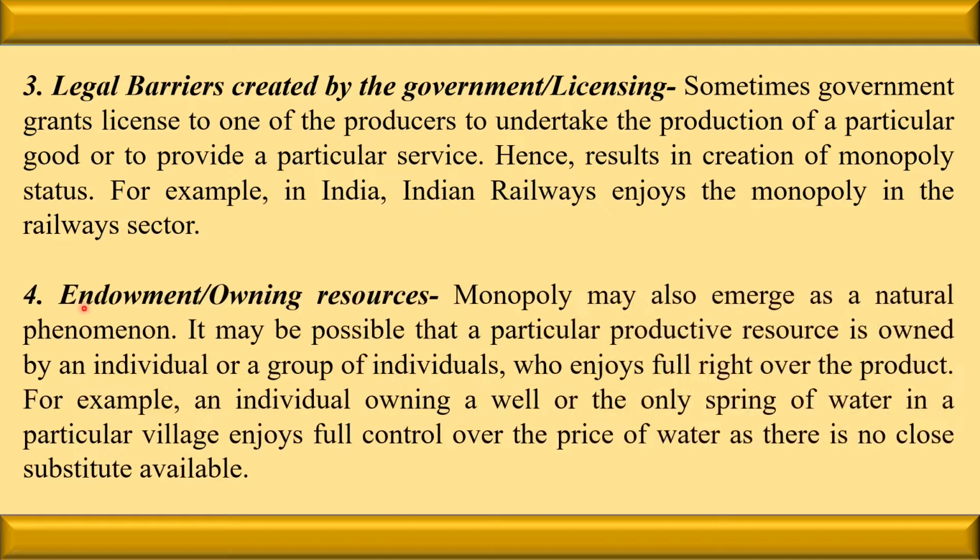The next is endowment, owning resources. What does it mean? It means monopoly may also emerge as a natural phenomenon. What is the natural phenomenon? It may be possible that a particular productive resource is owned by an individual or a group of individuals who enjoy full right over the products. Example, an individual owning a well or a spring of water in a particular village enjoys full control over the price of the water as there is no close substitute available. So because of the birthright also, we get the monopoly.